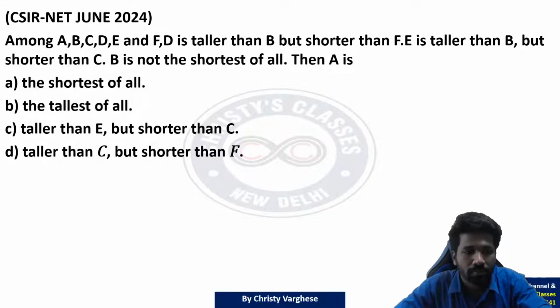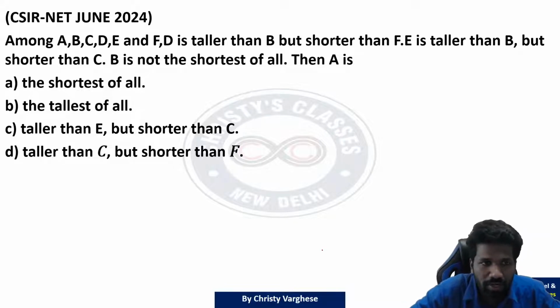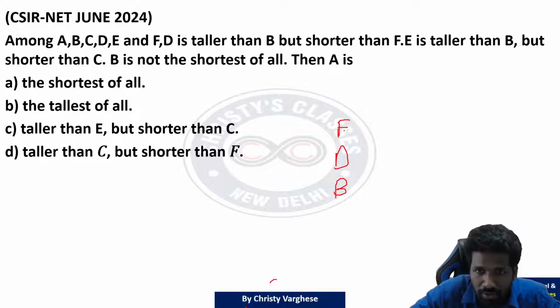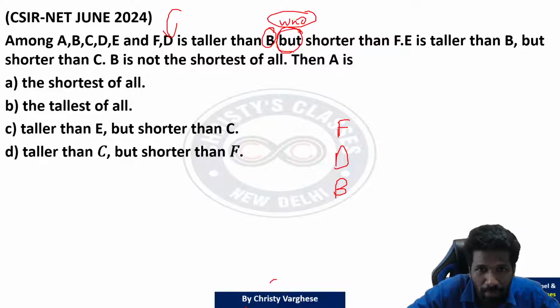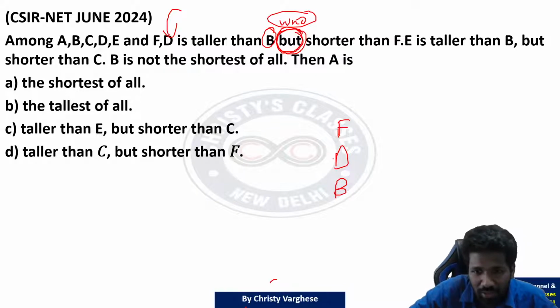Okay, I'll explain. Among A, B, C, D, E, F, D is taller than B but shorter than F. So let us represent it. D is taller than B, D above B, but shorter than F, so D below F. These keywords, if you understand, it is very simple. If it is "but", that refers to the former or the first person. If it is "who", that refers to the latter, that is the second person. Some people have this very basic confusion. "But" and "also" mean the same. So D is taller than B, but D is shorter than F. That is the meaning. So this is the diagram.